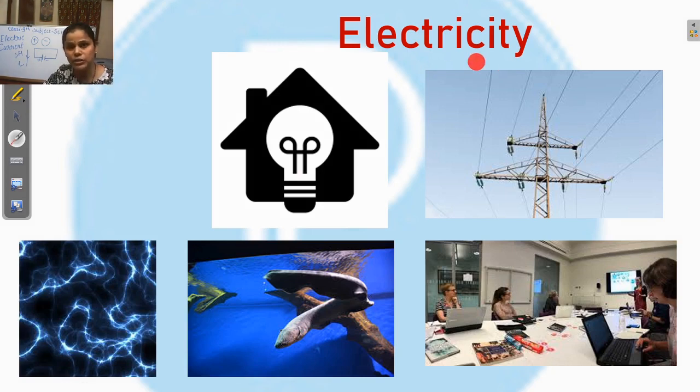We use electricity for domestic purposes, like different electric appliances such as a fridge, washing machine, different types of motors, etc. We use electricity in schools and offices. Not only human beings but animals also use electricity. For example, fish use electricity to catch their prey and also for self defense. So electricity is very important.